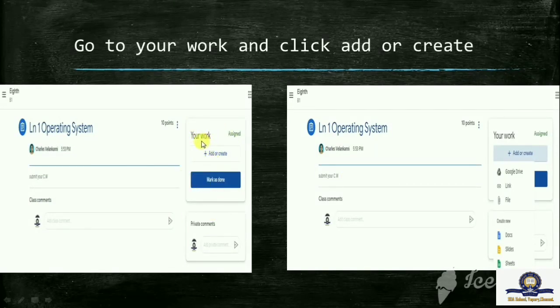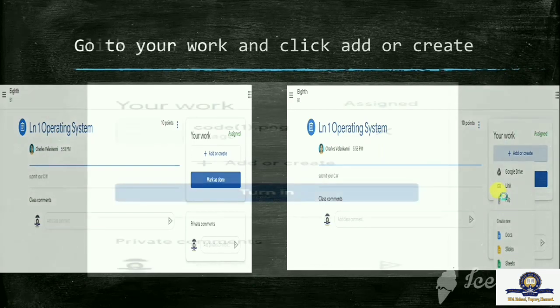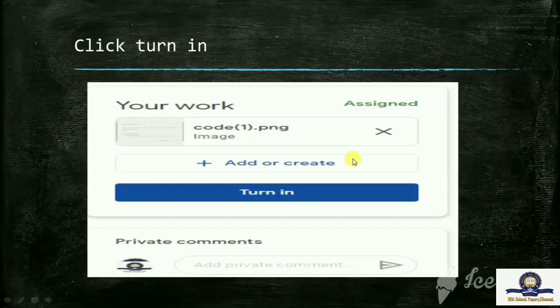In the right corner you can see your workplace. Here you have to click the add or create button. After you click this, you can see these options. In this you have to choose file. Choose the file option and attach the photocopy of the pages. After you attach the files, you have to submit the classwork. To submit, you have to click the turn in option.